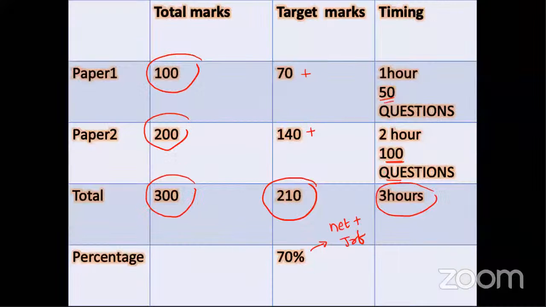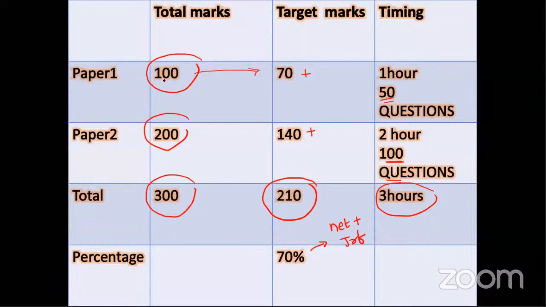Okay, no problem, sir. So the first thing is, students, we have to set the target. We have to plan. So paper one, we have 50 questions, total 100 marks. Paper two, your subject specific, if it is commerce, management, education, Hindi, English, whichever subject you have, paper two would be for 100 questions, 200 marks. So total, we have 300 marks paper. Total time is 3 hours.